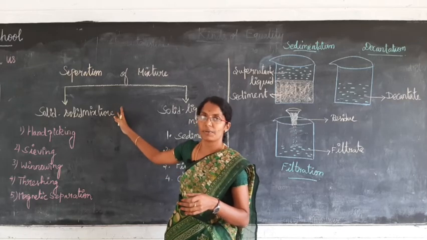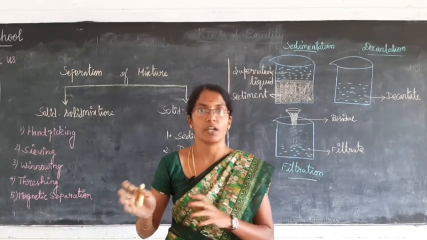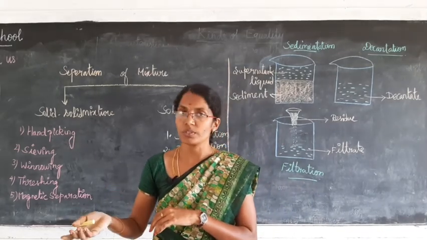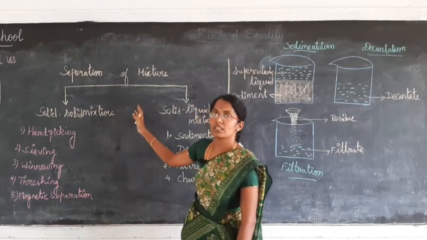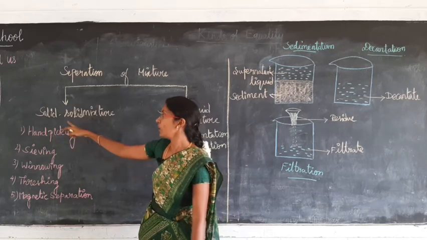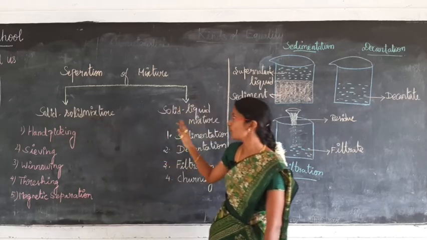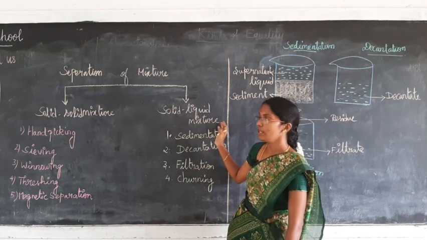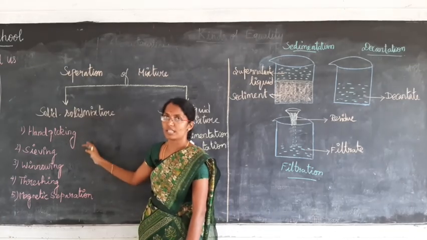Okay. So what is separation? Separation is nothing but the process of separating the component or isolating or removing the component from a mixture to get the pure substance. These separation methods are adapted for solid mixtures, that is for separating solid impurities from a solid substance, and also for solid substances removed from a liquid mixture. Okay, solid liquid mixture.